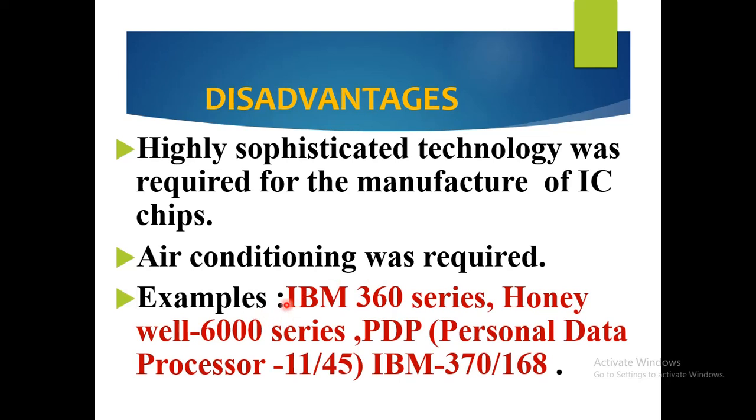Examples of third generation computers are the IBM 360 series, Honeywell 6000 series, then PDP. What is meant by PDP? Programmed Data Processor, PDP 11 and PDP 45, IBM 370, IBM 168. These are some of the well-known examples of third generation computers: IBM 360 series, Honeywell 6000 series, then PDP 11, PDP 45, then IBM 370 and 168.